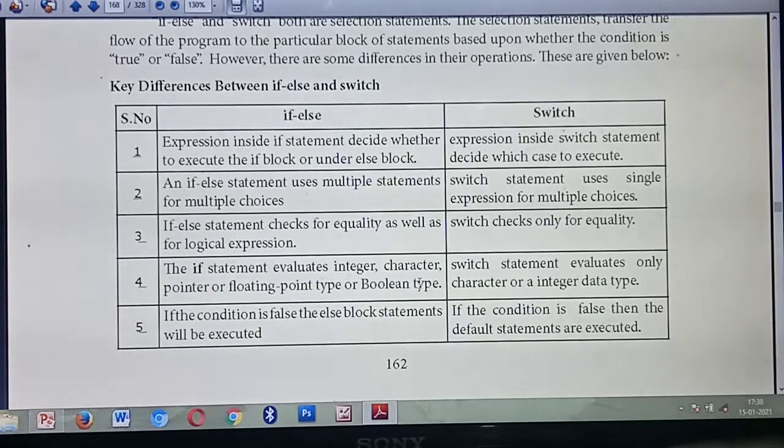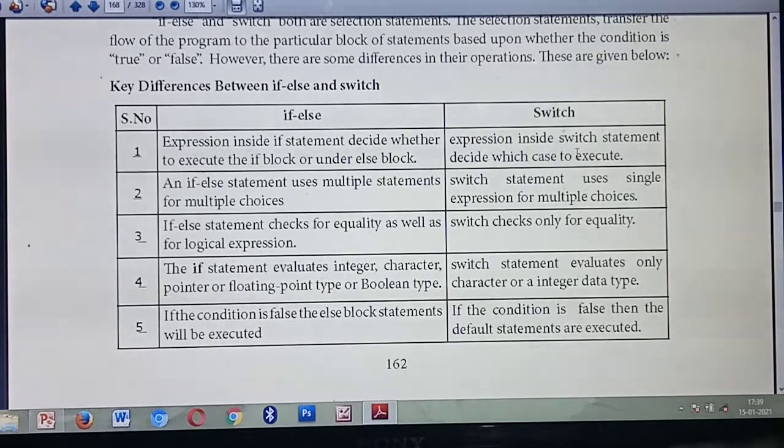Once more, repeat. The first point is, based on the condition it will evaluate whether the if block needs to execute or the else block needs to execute. But in switch, it will decide which case needs to execute. Here, if you need to check multiple choices, you will give multiple statements. But here you are giving only one statement or one expression, and using that you are checking multiple choices.